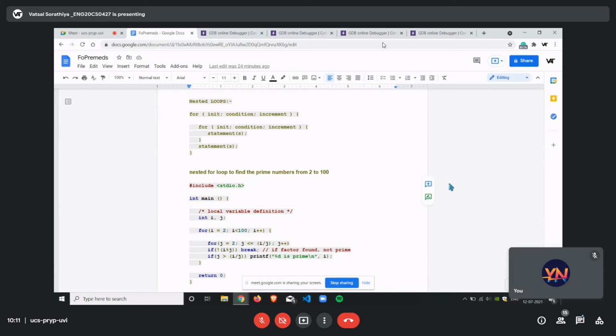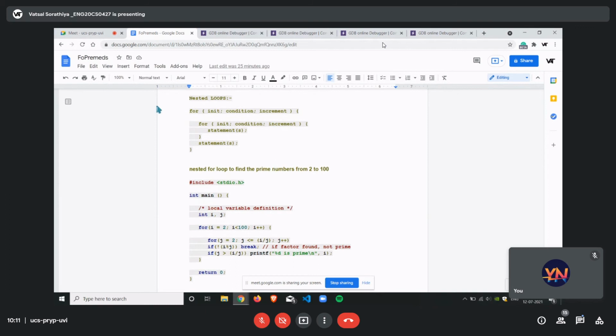As you guys, I am sure, are familiar with the term nested, it's like anything inside anything. We had nested ifs and stuff. The same thing goes for loops. You can do everything: nested for, nested while, nested do while. It's up to you.